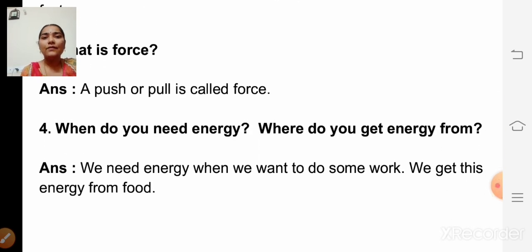Fourth question, when do you need energy? Second one, where do you get energy from? When do you need energy? To do some work, isn't it? So we need energy when we want to do some work. So where do you get energy from? We get this energy from our food.